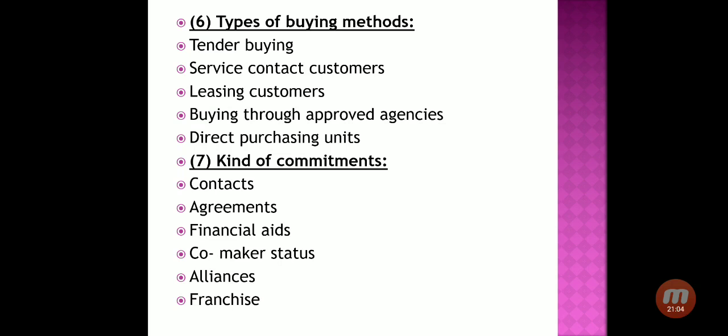First, tender buying means various companies issue a tender in newspapers and various publications, through which they invite applications from companies to sell their product to them. Generally government units and government organizations use this tender buying.